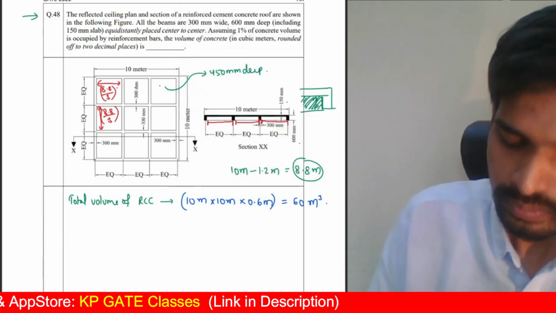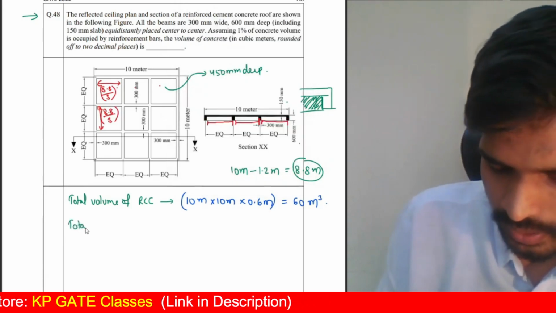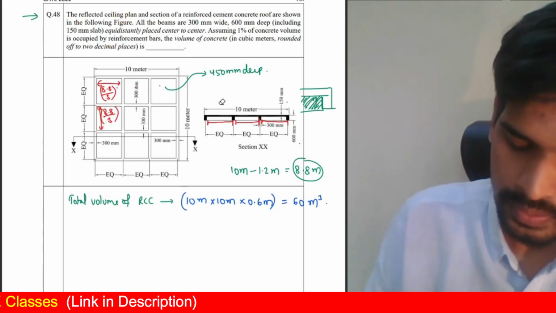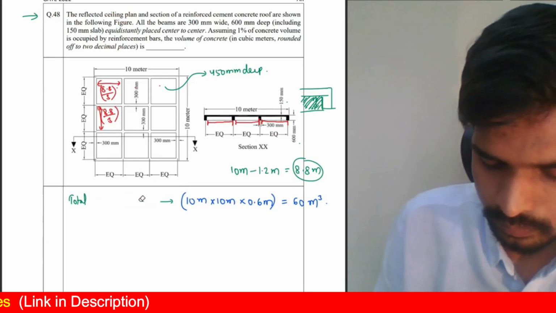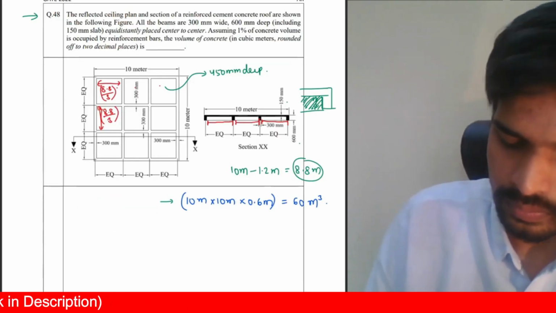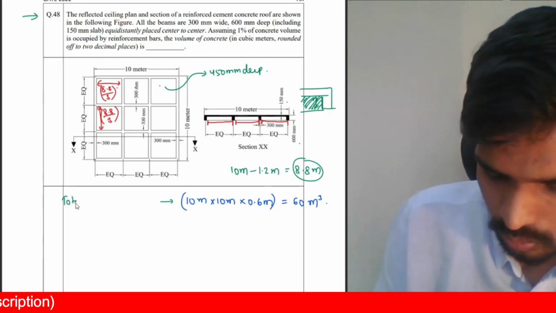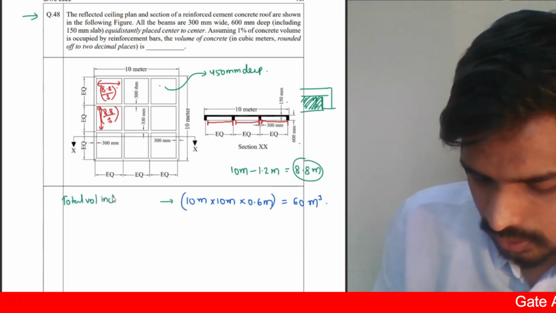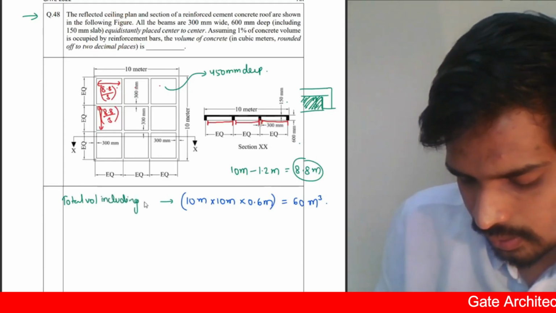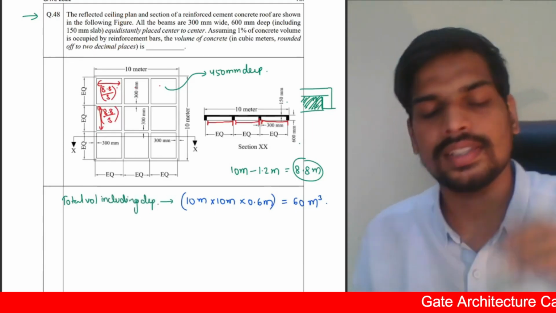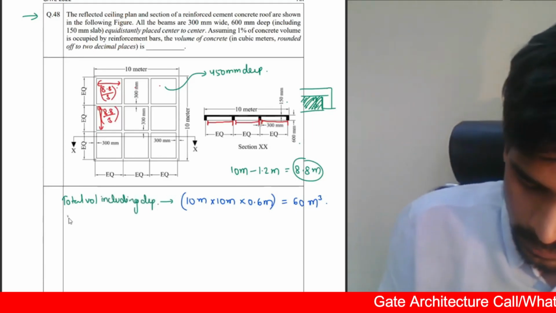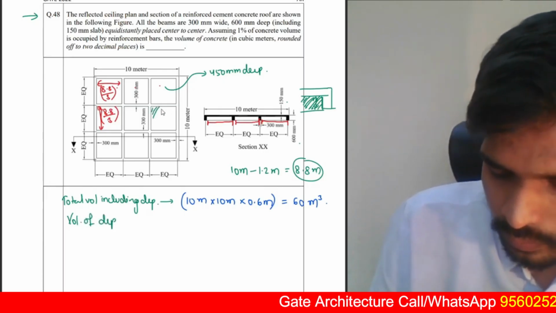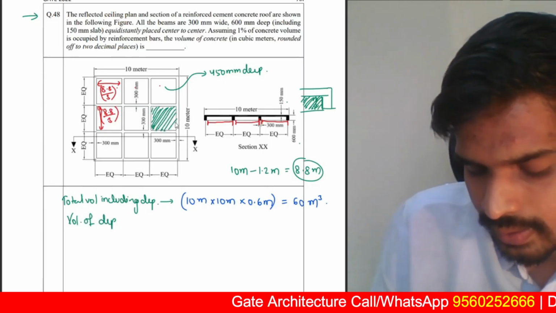Second step, total volume of depression. This is the total volume of the slab including the depressions, which is 60 cubic meters. Now, the volume of depressions. I'm naming these cavities, these coffers, as depressions.